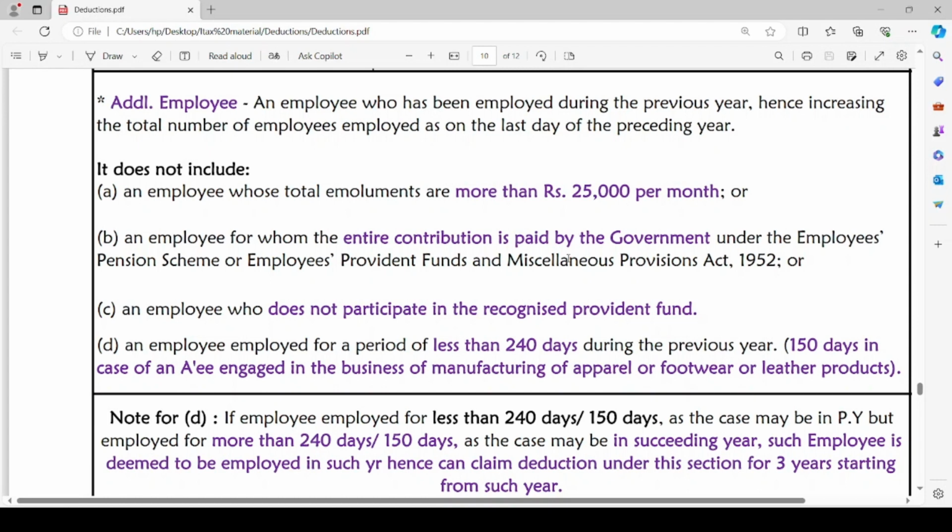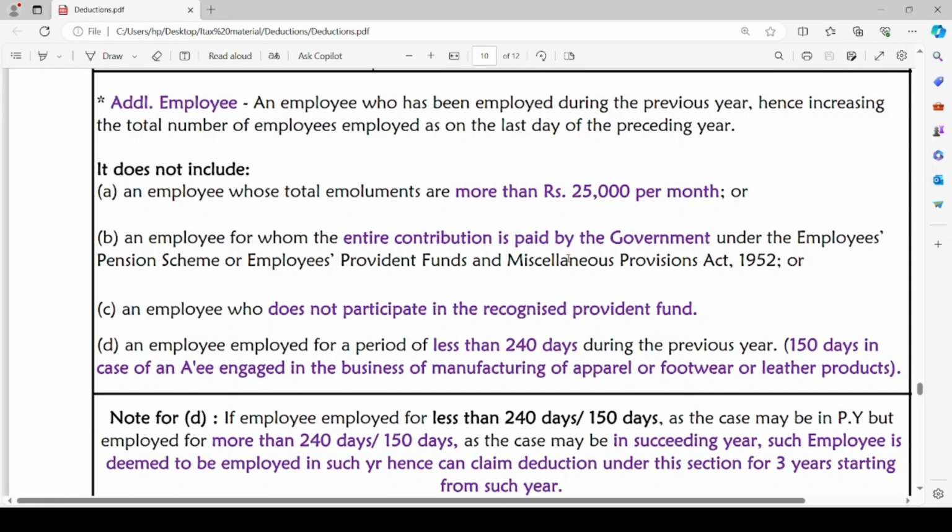An employee for whom the entire contribution is paid by the government under the Employees Pension Scheme or the Employees Provident Fund and Miscellaneous Provisions Act 1952. If the government pays any contribution for employees under such schemes, such an employee will not be treated as an additional employee.